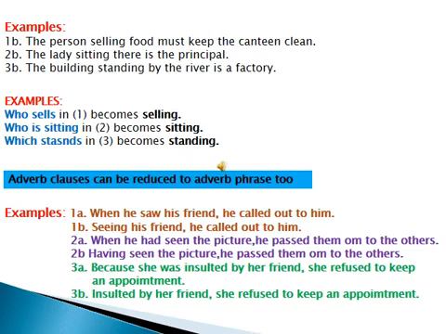Sentence number 3a, because she was insulted by her friend she refused to keep an appointment. Sentence number 3b, insulted by her friend she refused to keep an appointment. So in sentence number 3b it becomes an adverb phrase when we have removed some words. Okay, so let's go further for better understanding.